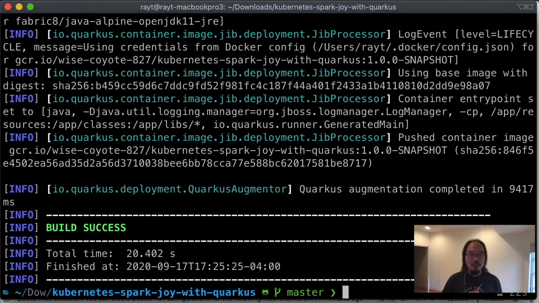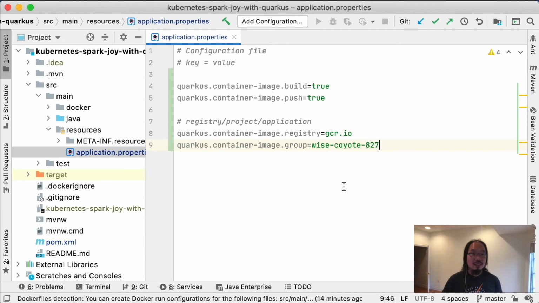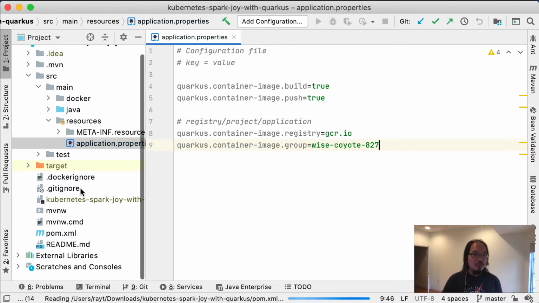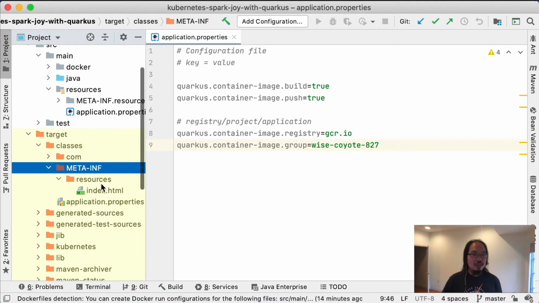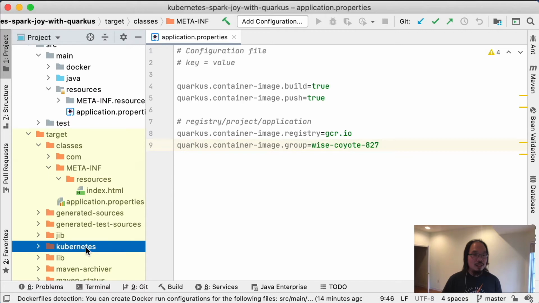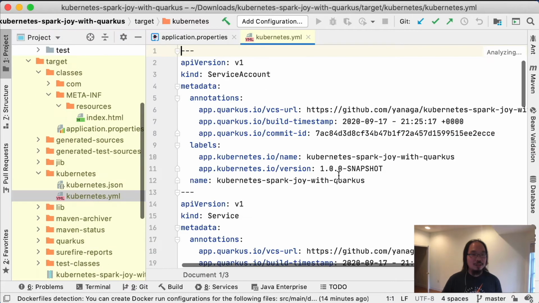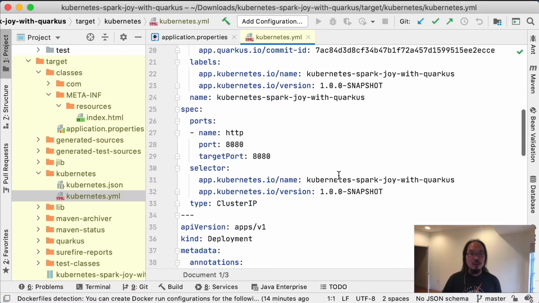And now we have pushed the container image. And now if I go back to my IntelliJ IDE, then what I will be able to see is under target, classes, META-INF, this is the YAML file that I should be getting. Actually, it's right here, sorry. So that looks pretty good.